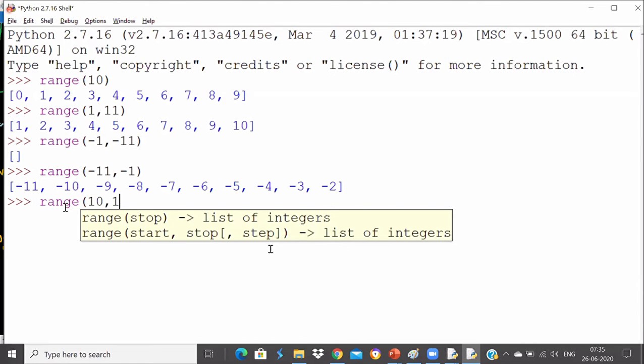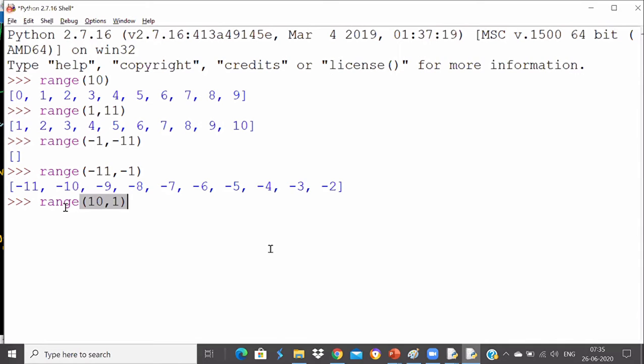If you say 10 comma 1, it will give an empty list, because you cannot give the start value more than the end value actually. So that way you can print negative numbers as well. You can print positive numbers as well, but make sure that the start value should not be bigger than the stop value. That is what you have to learn now.